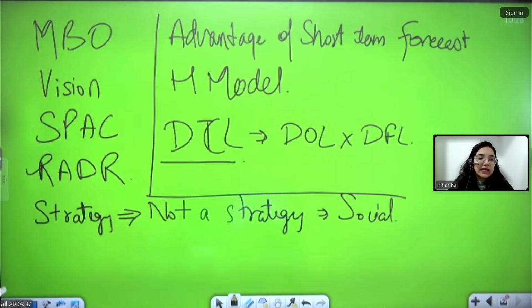In terms of RADR, everyone, risk adjusted discount rate means the discount rate where one part is your risk free rate of return. So whatever risk free rate of return is given.